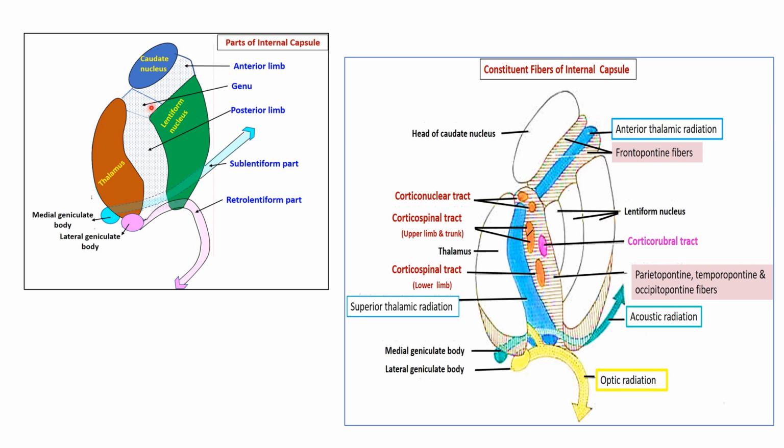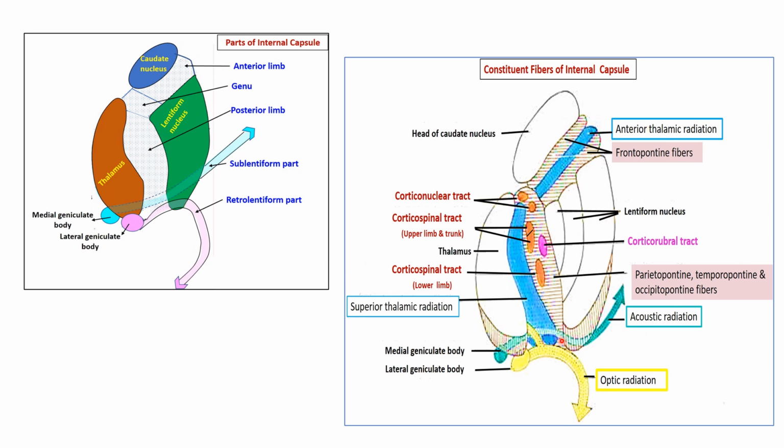Then it has the genu, which is a bend. Then it has the posterior limb, between the thalamus and lentiform nucleus. Then the sublentiform part: some fibers from the medial geniculate body go below the lentiform nucleus. And the retrolentiform part: some fibers from the lateral geniculate body go posterior to the lentiform nucleus. So there are 5 parts in the internal capsule: anterior limb, genu, posterior limb, sublentiform part and retrolentiform part.